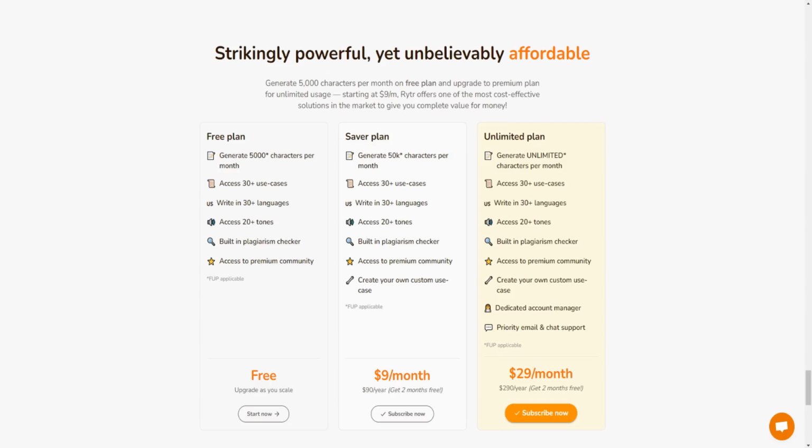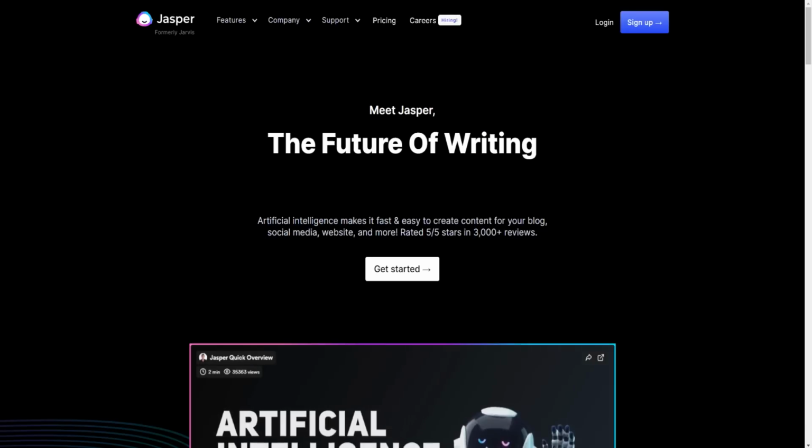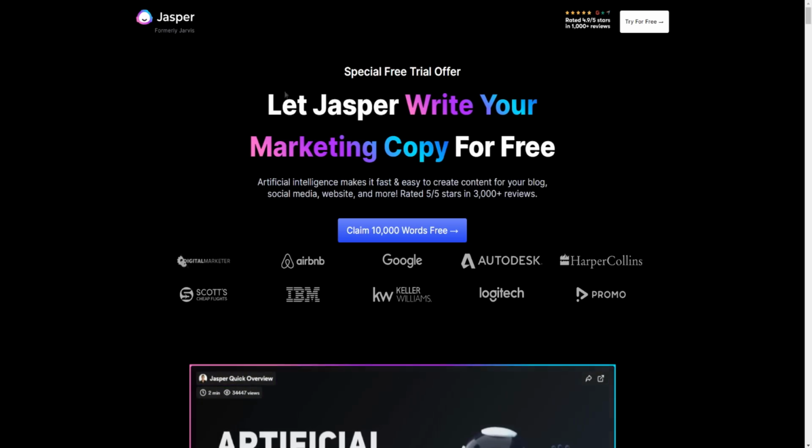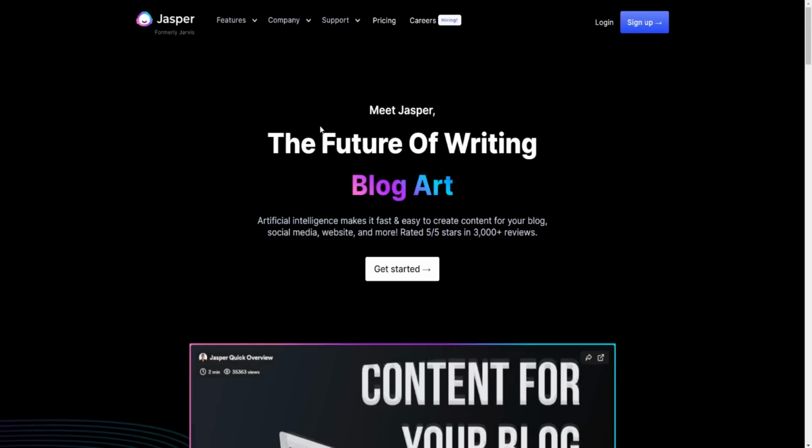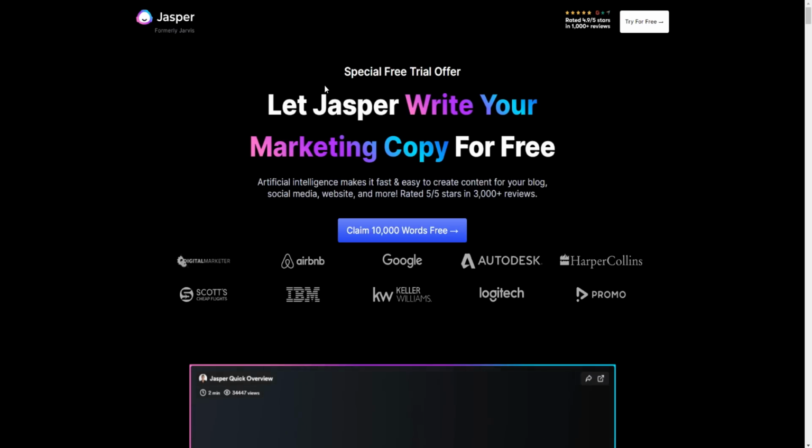But if you are looking for the best and the premium McCoy, as the old saying goes, you get what you pay for, right? So if that's the case and you want the best of the best, then I strongly recommend giving Jasper a try. Again, you can use the free trial by clicking the top link down below, so you can see firsthand for yourself whether or not Jasper's going to be right for you, okay?